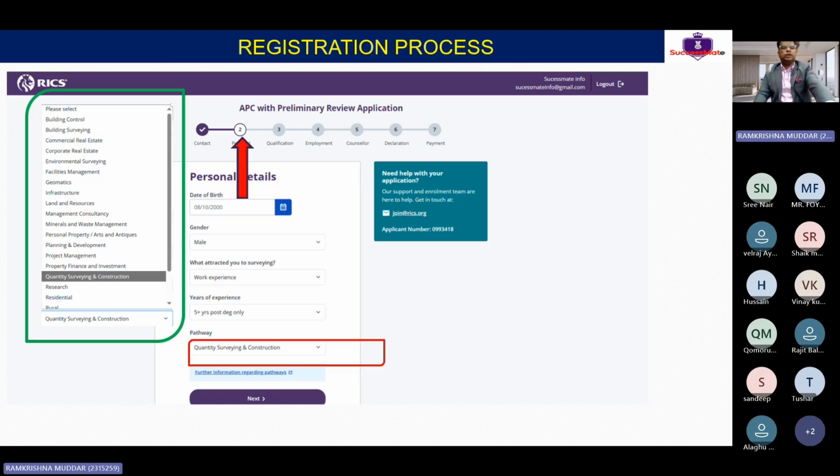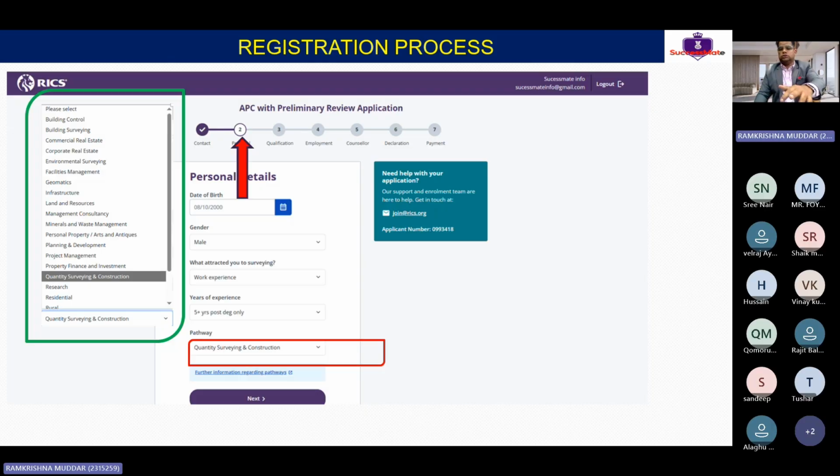Then you have to fill the personal details. In personal details, you fill the date of birth, what is your gender, and what attracted you to surveying. Then this is the critical one: pathway. If you have quantity surveying experience, you choose this pathway, quantity surveying. Clear? If you are into planning, you have to choose planning.